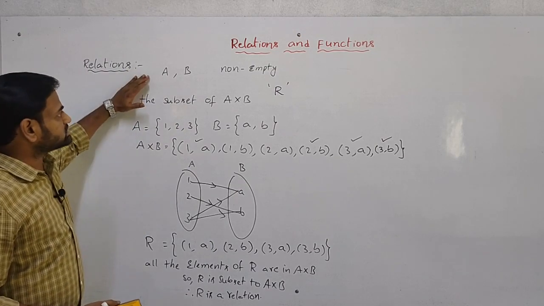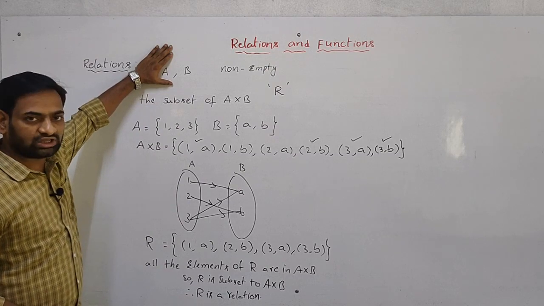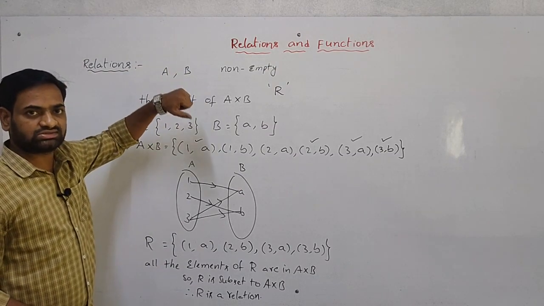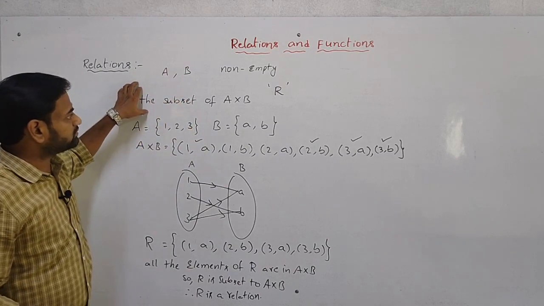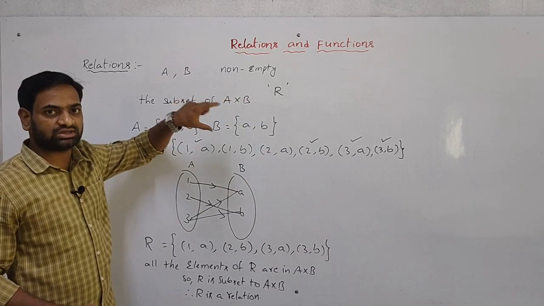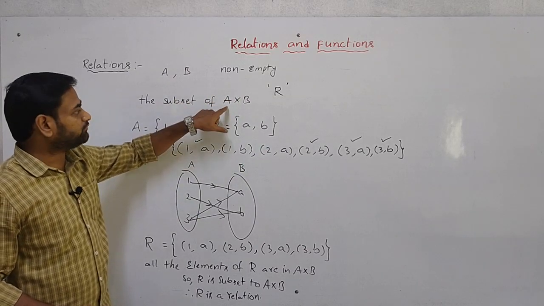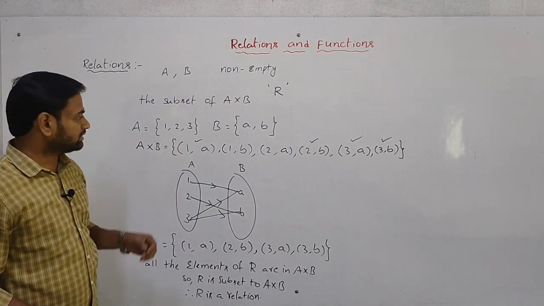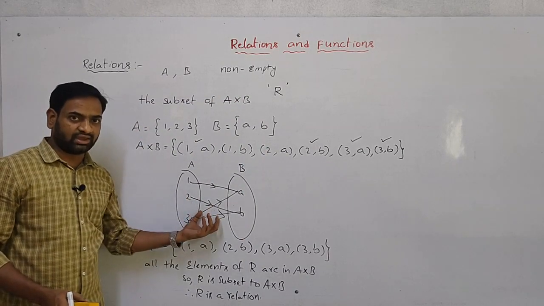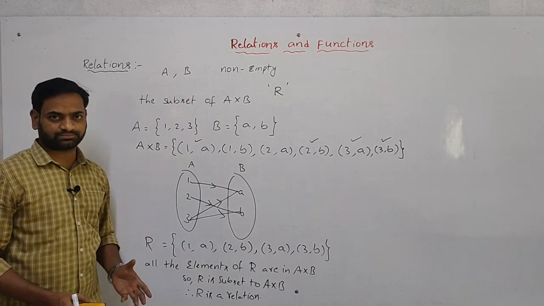So, what is the definition? A and B are two non-empty sets. A relation from A to B is a subset of A cross B. A cross B means here the Cartesian product of A and B. And I took the example, this is the A cross B, and I took the mapping. You take any mapping.